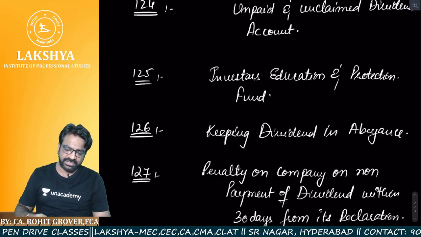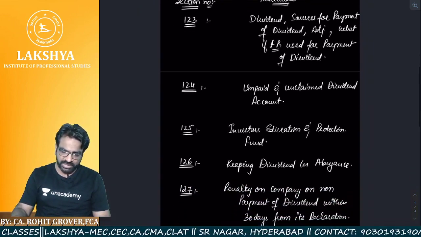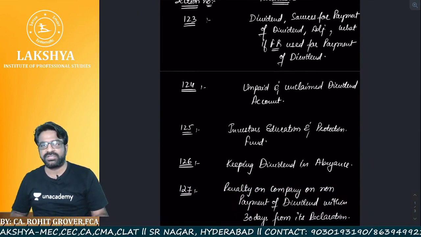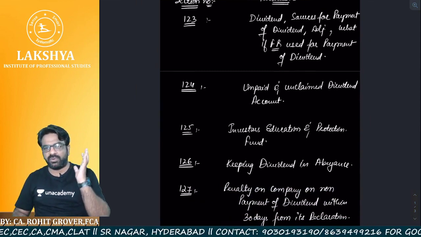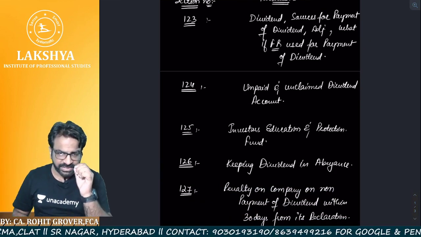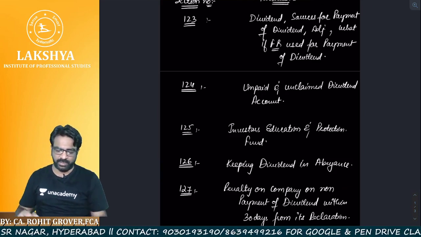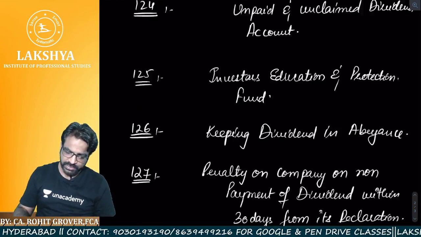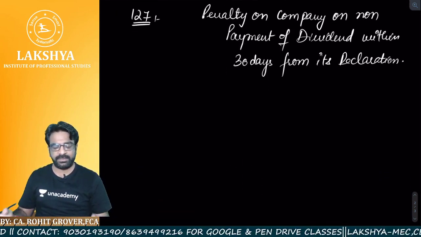So these are the list of sections which we have to do. In total, 5 sections we have to do: section number 123, section number 124, section number 125, section number 126 and section number 127, right? So let us start with the first section then without fail.